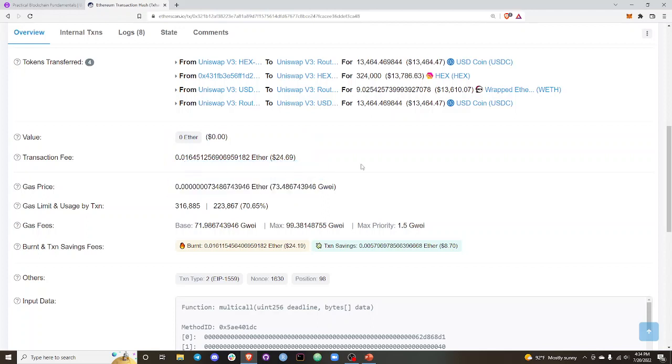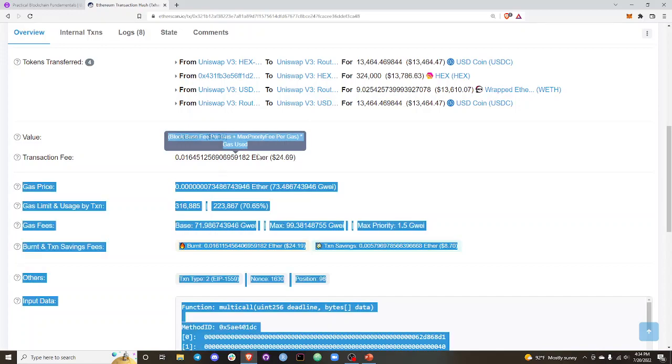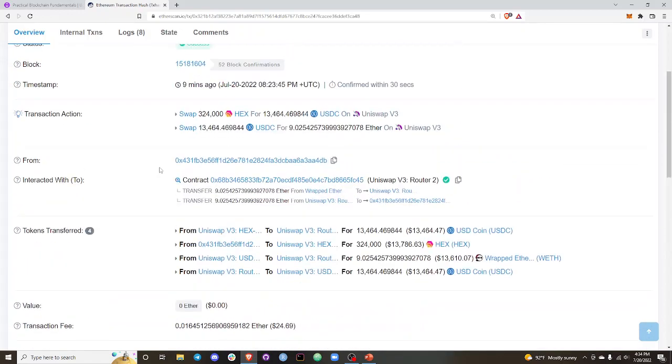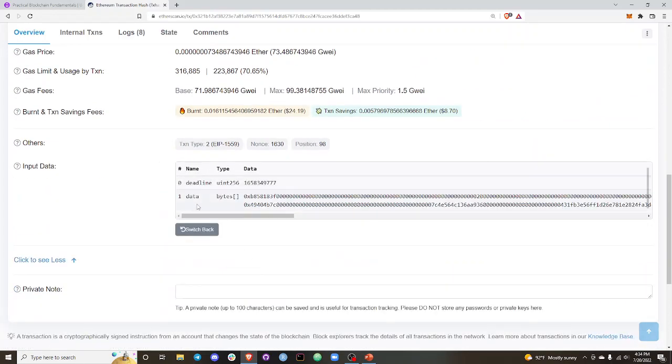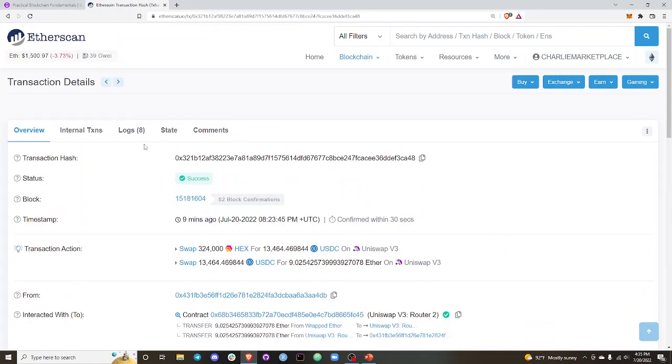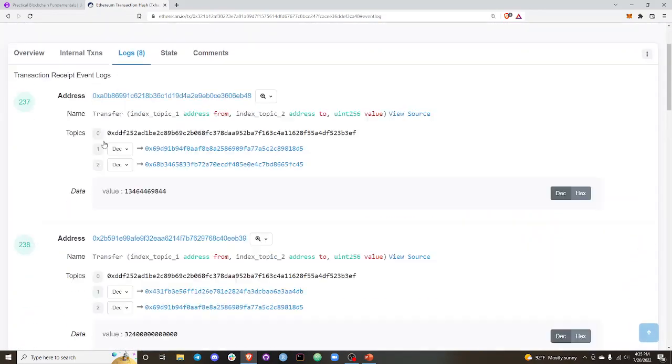So if you have a longer drive, it's going to cost you more money. It's going to cost you more gasoline. Same thing here. They might have paid the same price per gas, but they needed more gas, so they pay more because their transaction is more complicated. We're not going to go into too much detail about decoding inputs and stuff like that. There's also a lot of depth on things like logs and stuff like that.